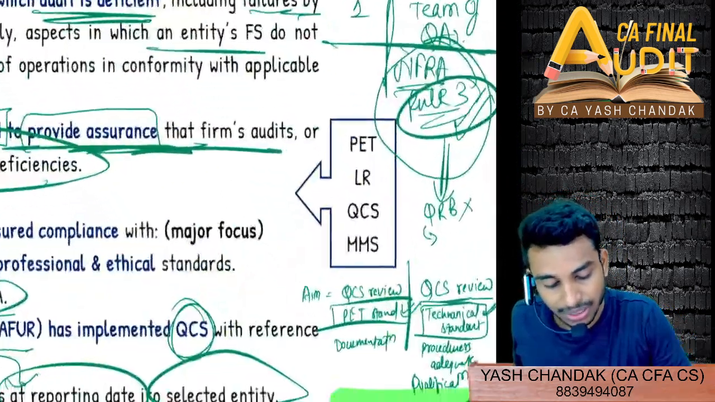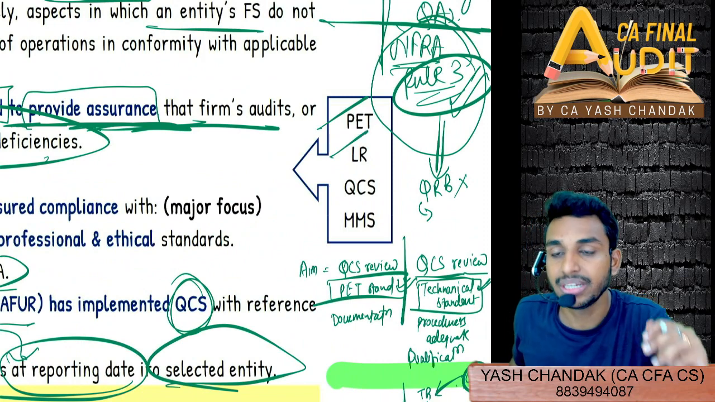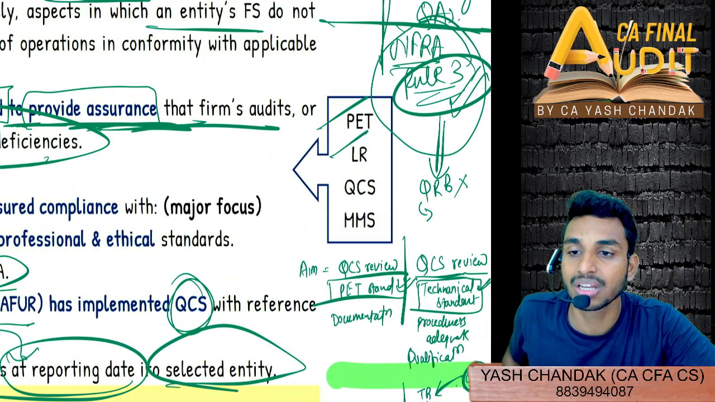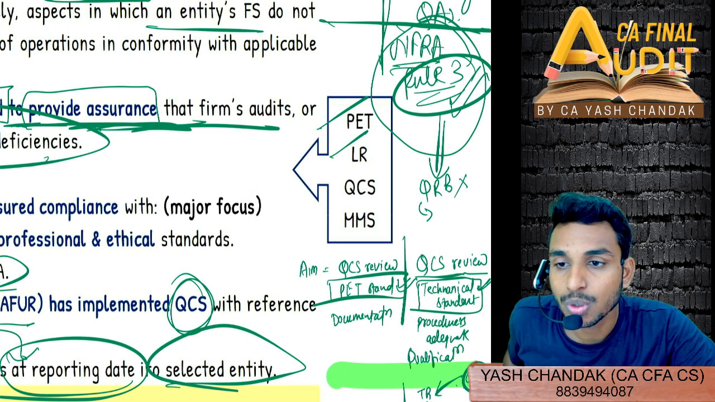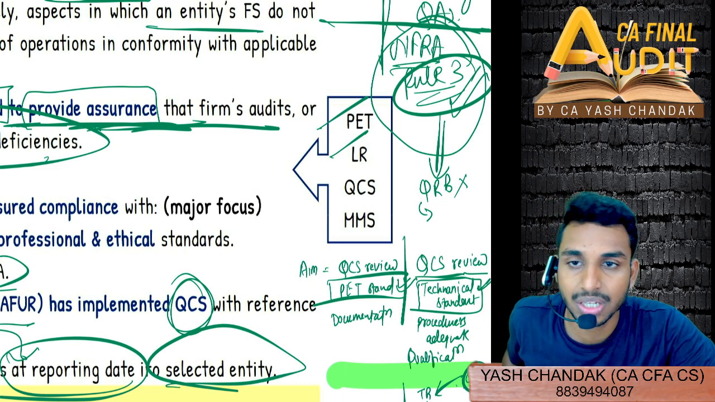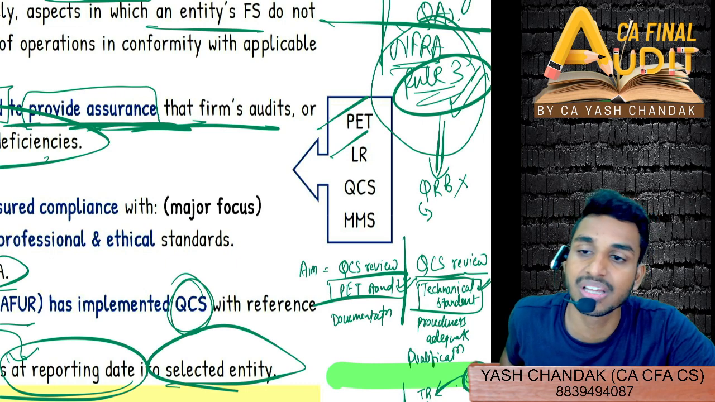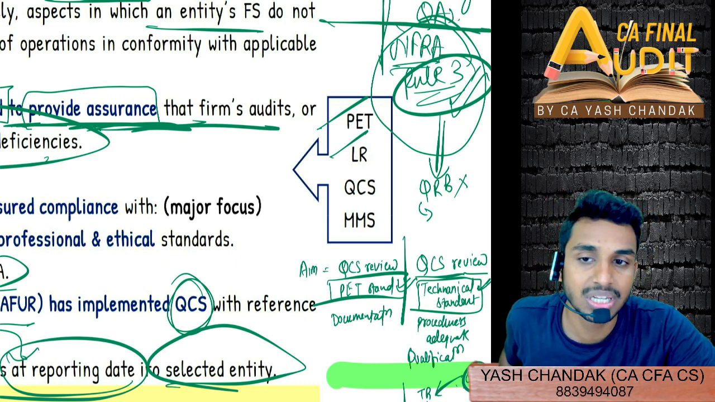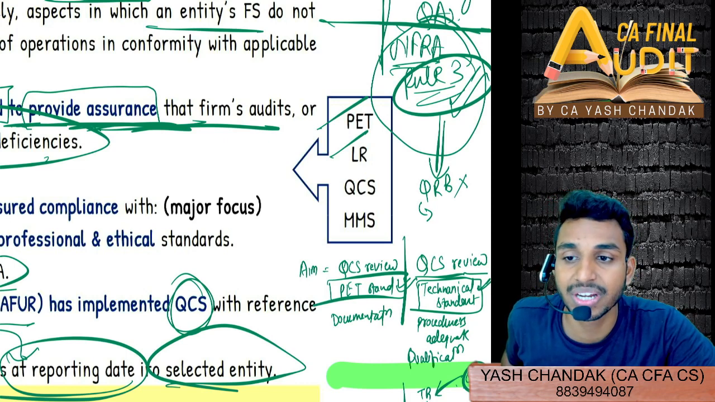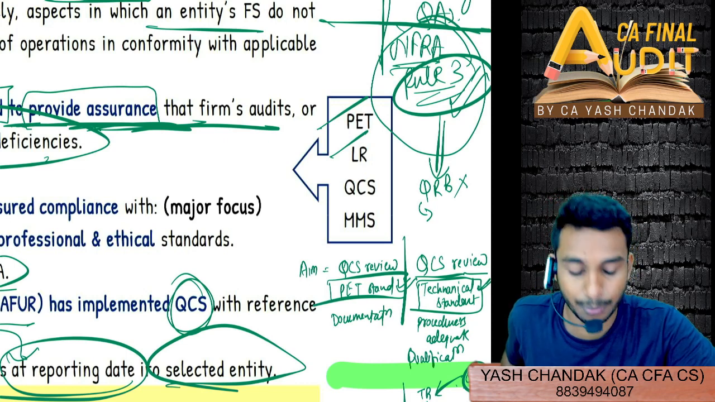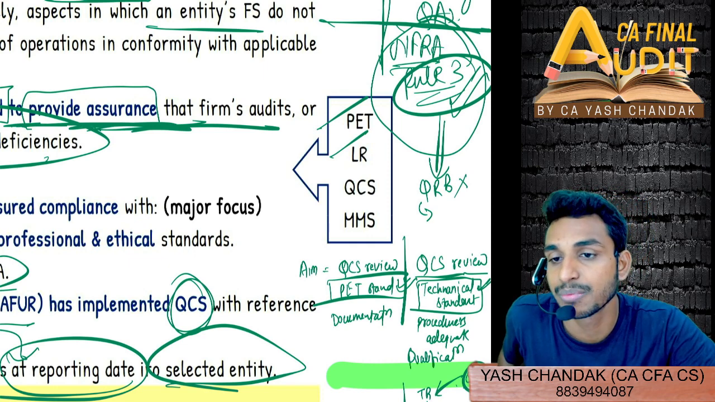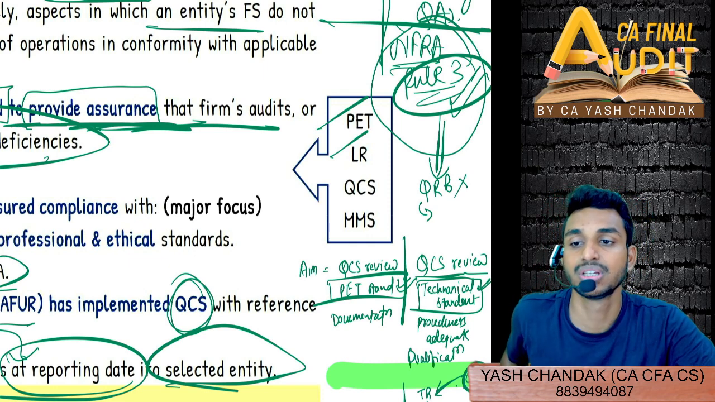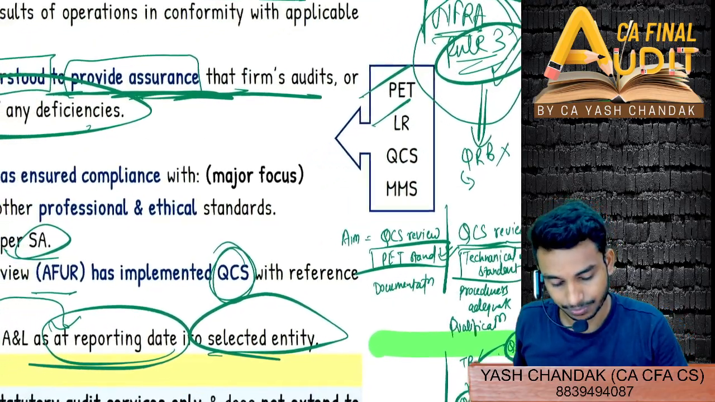Clear? So we can simply wrap these 4 points as PT, LR, QCS, MMS. If you can just repeat PT, LR, QCS, MMS. PT, Professional Ethical Technical Standards Compliance. LR, Law and Regulation, compliance with standards on auditing. QCS, Quality Control Standards, to be verified whether they have been followed and adhered to properly or not. And then lastly, MMS, there should be no material misstatement in the financial statements of the client of the auditee.